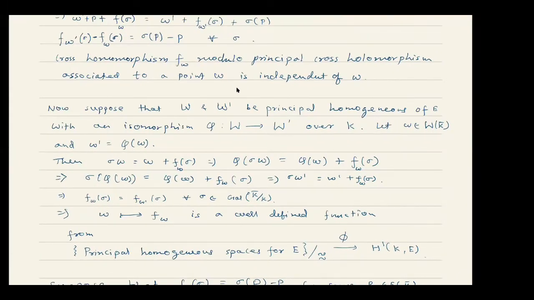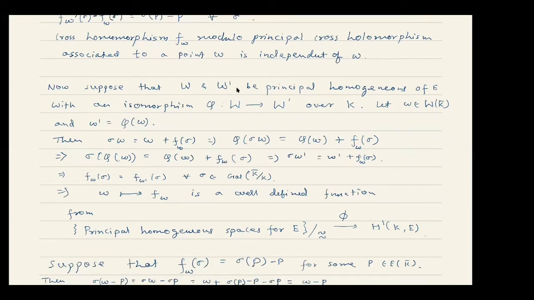Then we can apply this element of the Galois group on w, and by definition we get that sigma w is equal to w plus f_w of sigma. Applying phi, we have this relation here. So ultimately, this little calculation shows us that f_w and f_w prime are actually equal, not just equal up to a coboundary, but actually equal. That is because of the way we chose this point w prime.